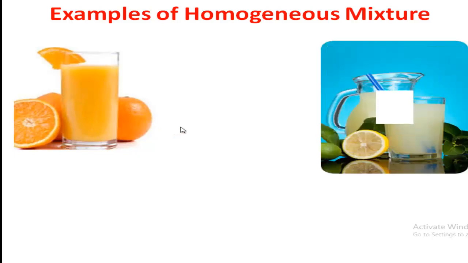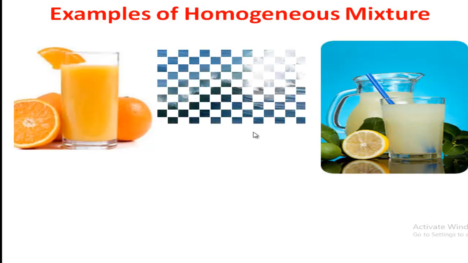Now follow another picture. This is lemon juice and water, and you can also mix in sugar or salt. So this is also a homogeneous mixture. Why? Because the components cannot be separated easily, and we also cannot identify the components easily from outside. So this is also a homogeneous mixture. Now follow more examples.